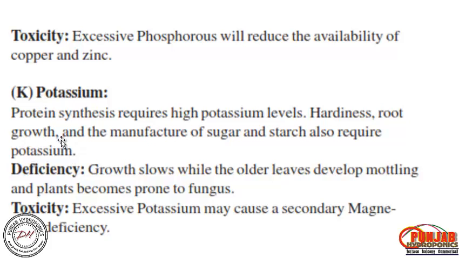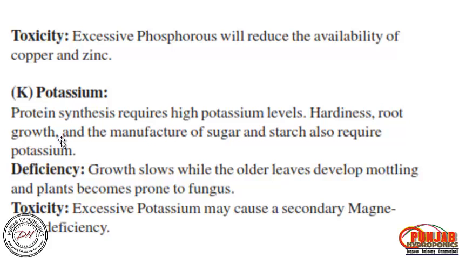Potassium: protein synthesis requires a high potassium level. Hardiness is required; if proper potassium is given, then hardiness will be there, and proper root growth will be there. And if you are growing some kind of fruits, then the manufacture of sugar and starch also depends on potassium supply. For example, we can take the example of the strawberry.